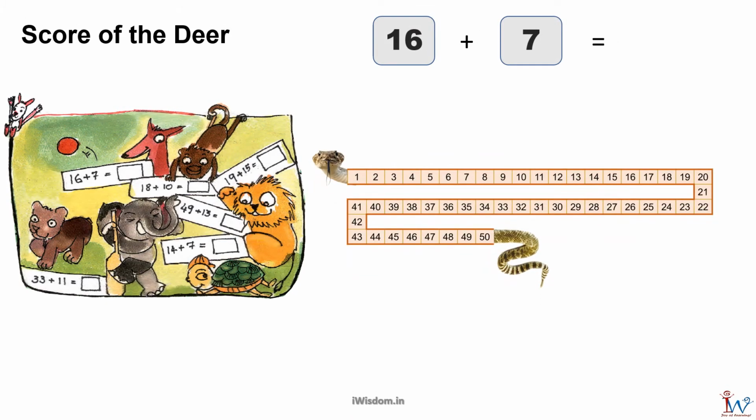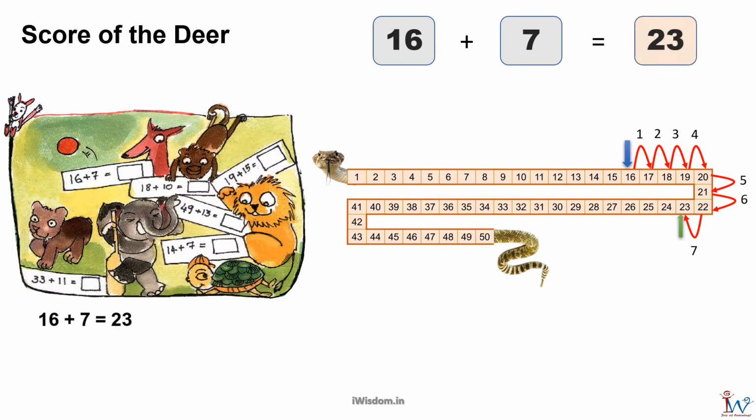Let's calculate the score for deer first. I have to add 16 and 7. Between 16 and 7, 16 is the bigger number. So I place the pointer at 16 on the number line. Then I jump 7 points, 1, 2, 3, 4, 5, 6, and 7. I have landed on number 23. So 16 plus 7 is equal to 23.